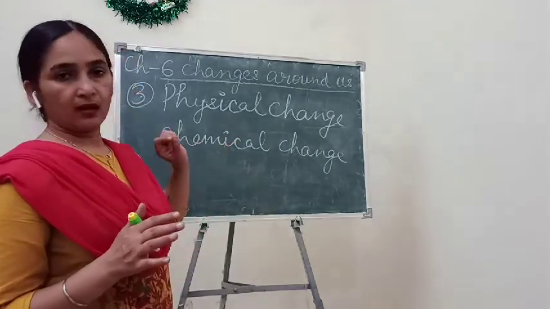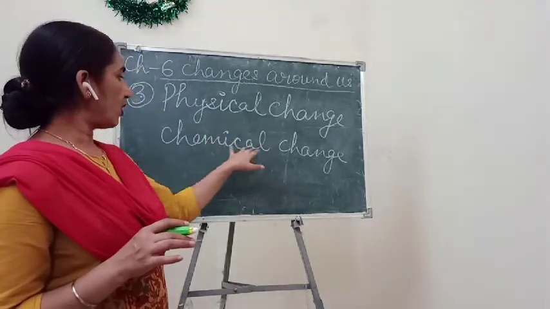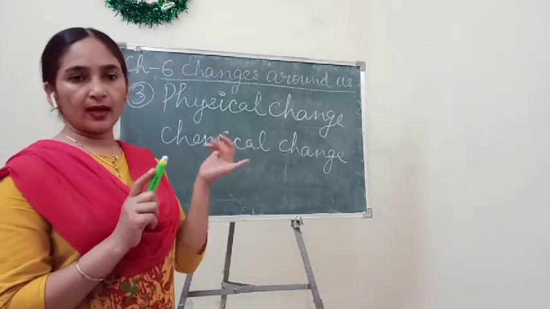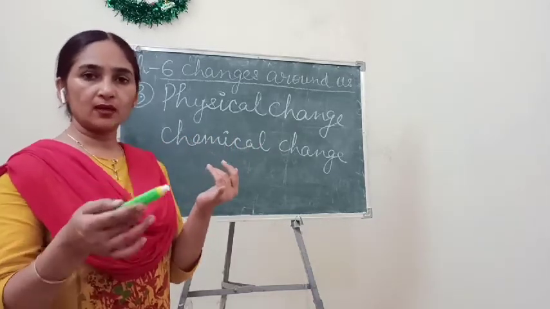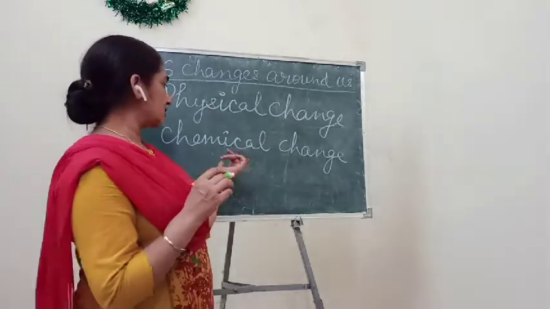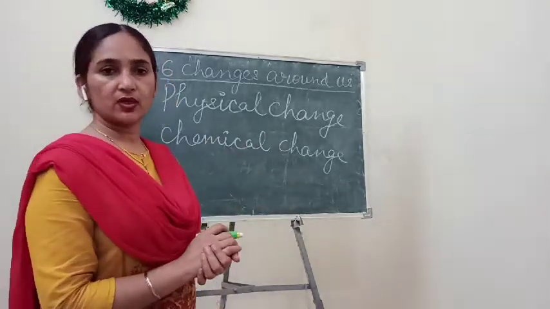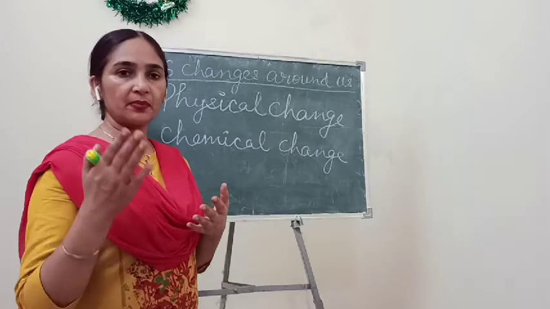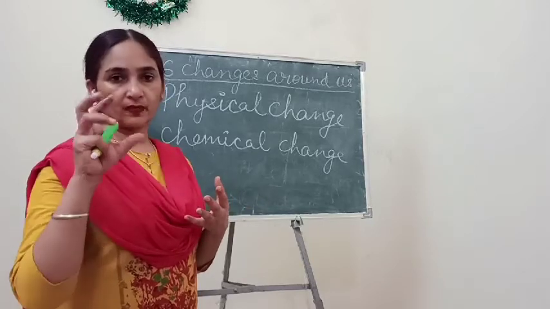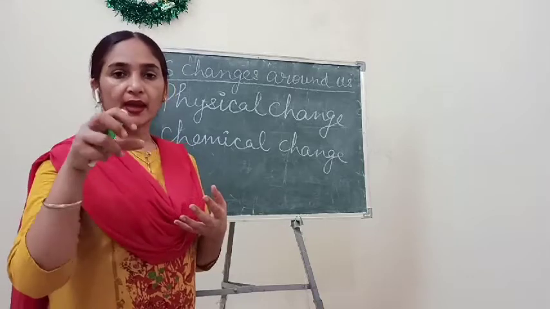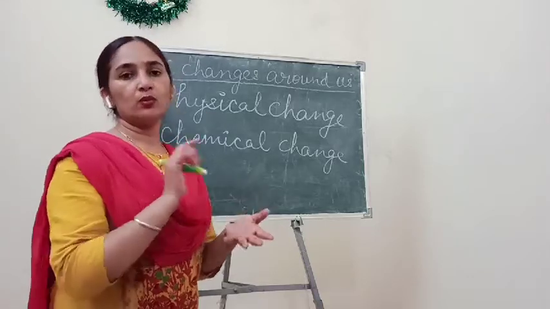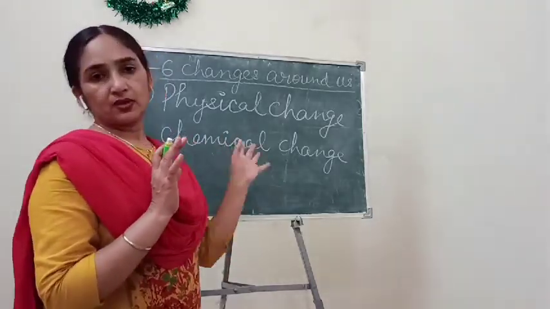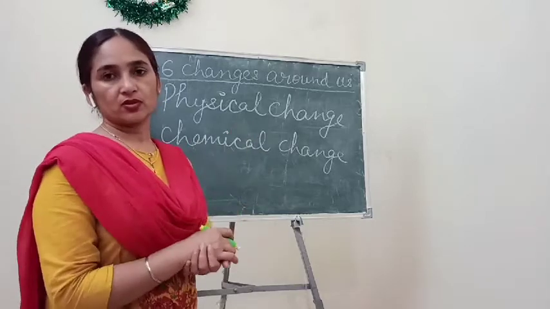And here you can better understand this chemical change from the cooking of food, or I have given you the example of milk to curd or milk to cheese. This is also an example of chemical change. And some other example, burning of paper. You know that once we burn the paper, we get ash. आपको राख मिल जाती है. That ash we can't convert again into a paper. Understand? So that's why it is a chemical change, and that is an irreversible change also.